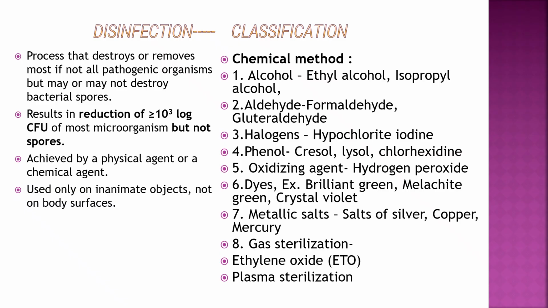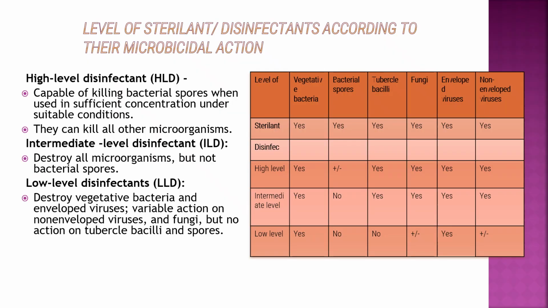Now let's see the level of sterilants or disinfectants according to their microbiological actions. These are the factors considered: vegetative bacteria, bacterial spores, tubercle bacilli, fungi, enveloped viruses and non-enveloped viruses. A sterilant kills all forms of microorganisms. Then disinfectants have 3 types: high level, intermediate level and low level.